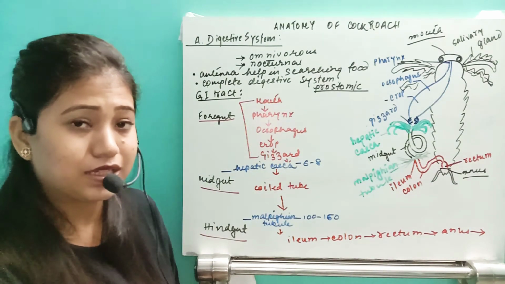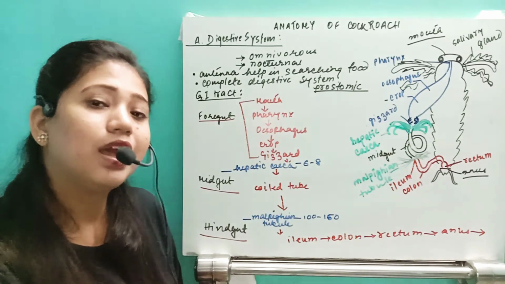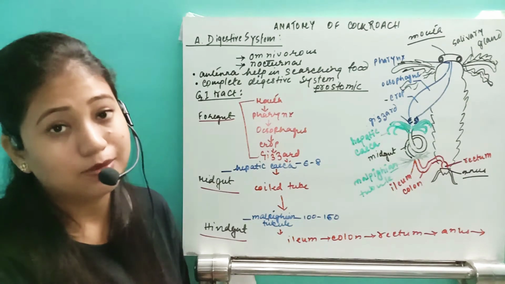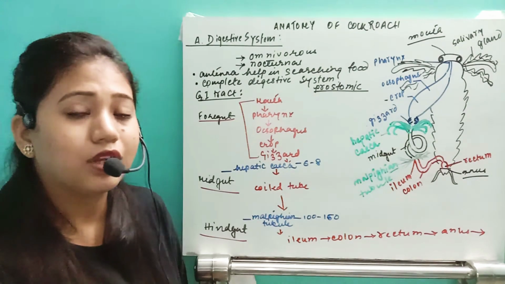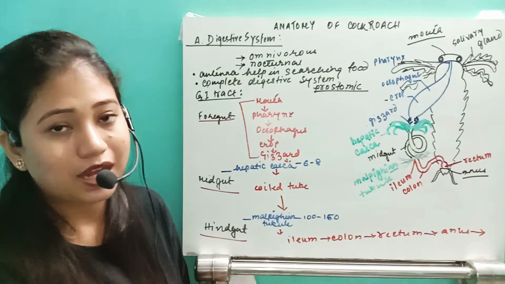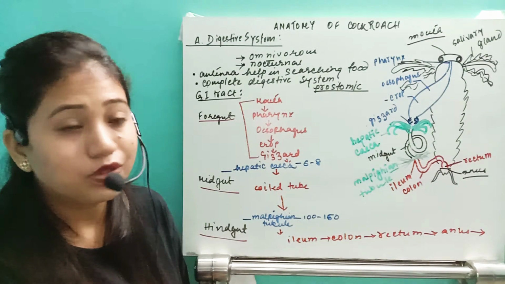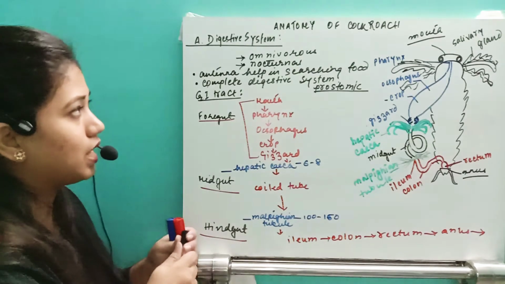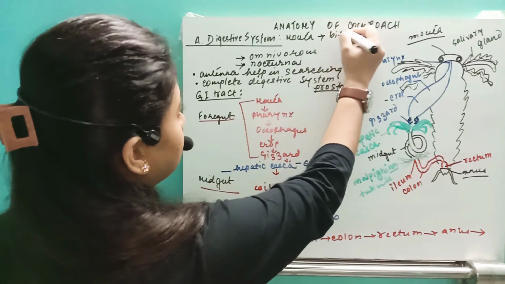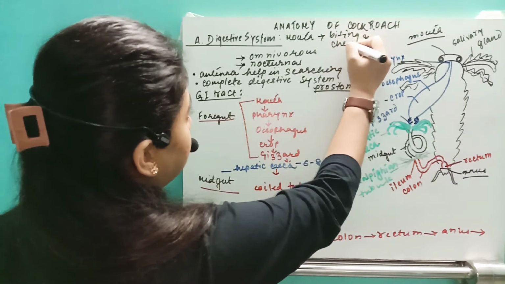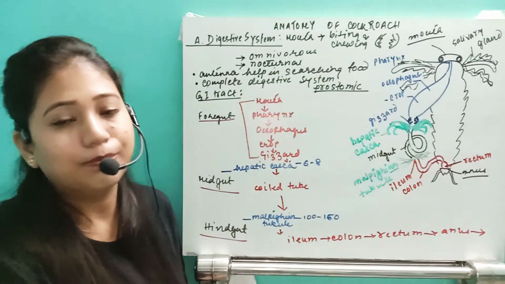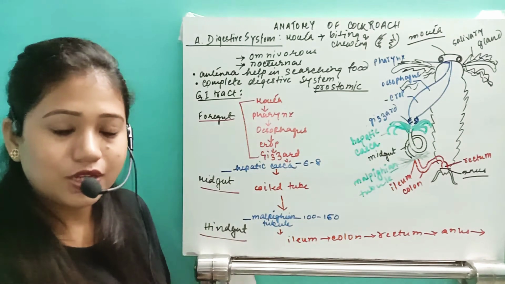But otherwise, inside their body, inside their digestive canal, they also have internal teeth. This maxilla and the pair of mandibles, this mouth part, is the biting or chewing type. They help this organism bite or chew the food. So this part is also important, their mouth part. Their mouth is biting and chewing type, and it takes the food into the mouth.